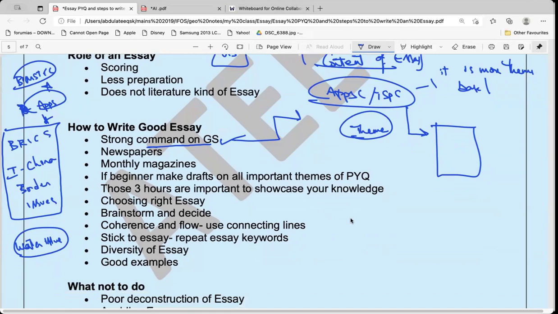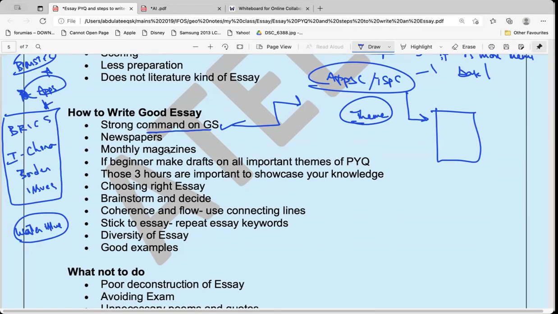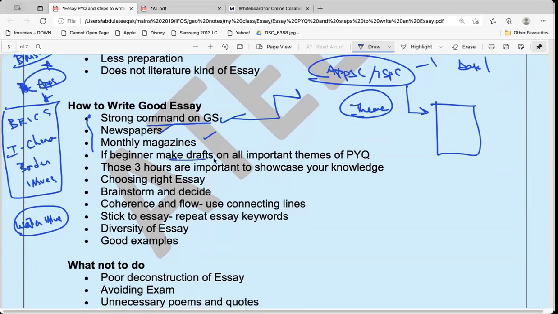In the UPSC, it is more about ideas. Even with less content, you can score well. Here in the APPSC, what I have observed is that giving a little bit more facts, a little bit more content, actually adds value along with the basic fundamental things that need to be followed for the essay. So this is where you will get the content: newspapers, monthly magazines, make drafts on all important themes of the PYQ. This is what I said. So select 10 essays where you can make content on these themes.